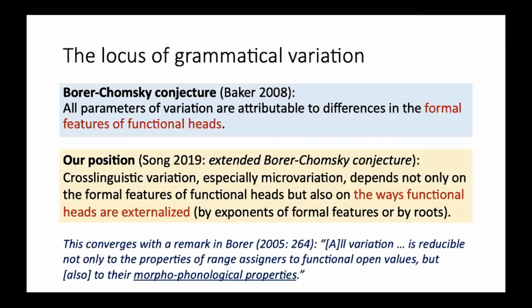So after presenting our syntactic analysis, in the last part of our talk, we want to very quickly present our parametric modeling of the microvariation, as well as its theoretical implication. Basically, we want to extend the well-known Borer-Chomsky conjecture a little bit and propose that cross-linguistic variation, especially microvariation, depends not only on formal features of functional heads, but also on the ways those individual functional heads are externalized or realized. There's a similar remark in Borer 2005, which suggests that the idea we're promoting here has further typological relevance beyond Chinese.